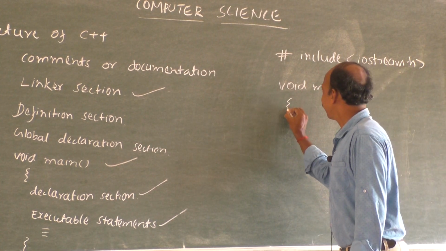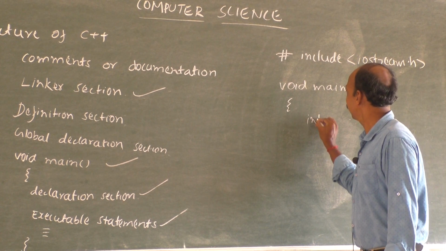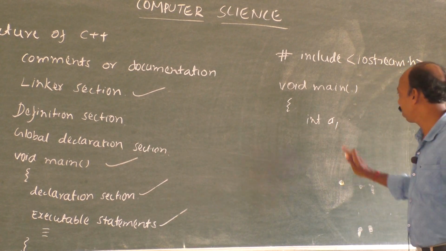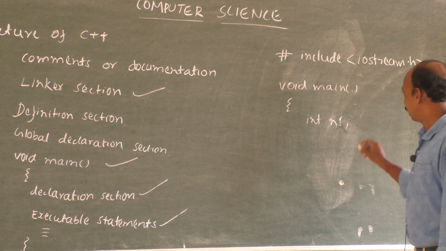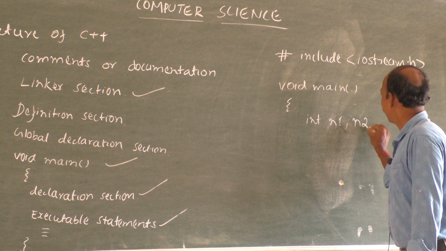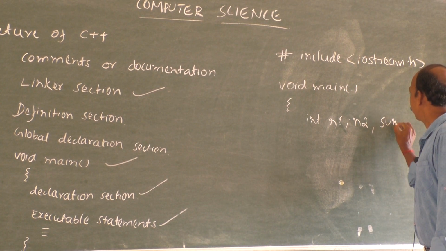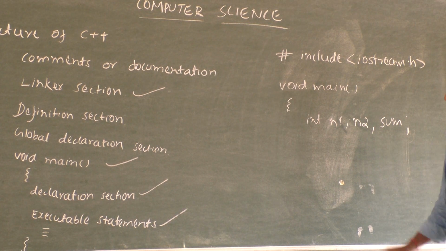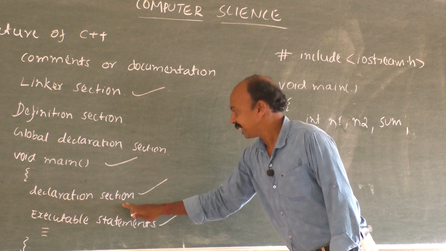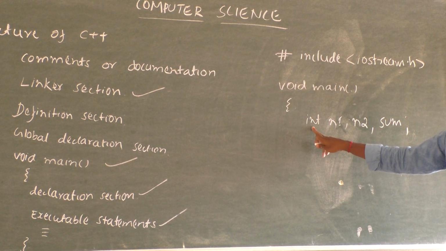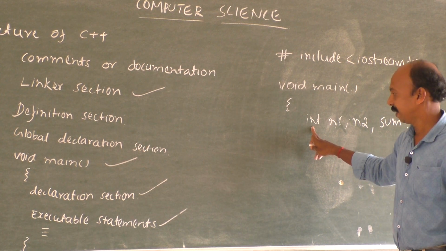We shall declare variables. Let it be integer: int n1, which stands for first value, and n2, second number. Then we shall write the total, that is sum. So we have declared the variables, that is the declaration section. Here they are integers, that means numbers without any fraction in them.